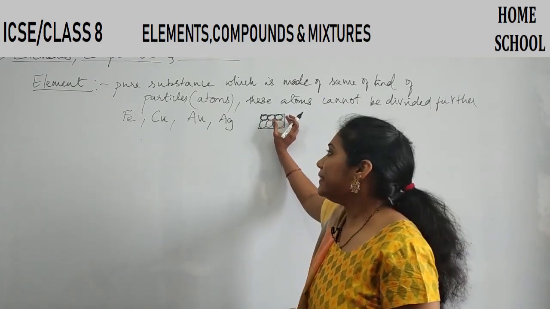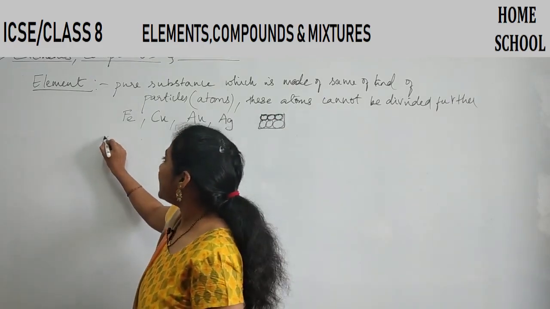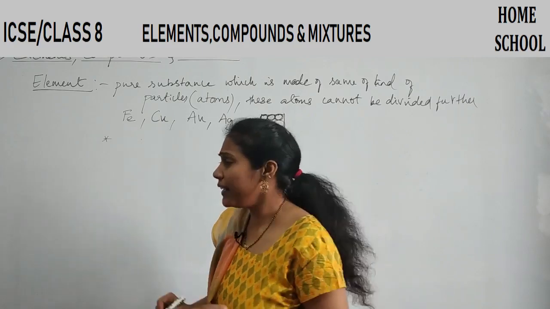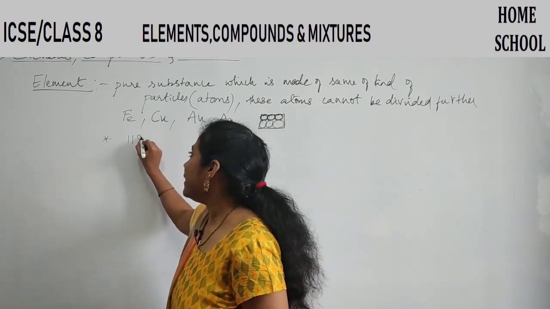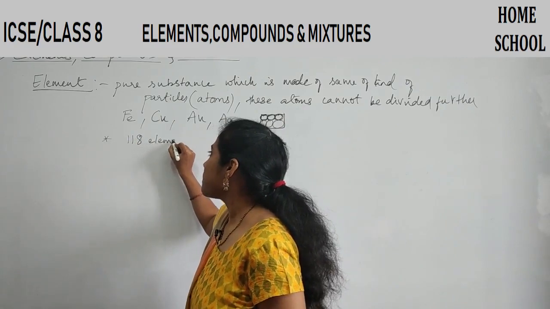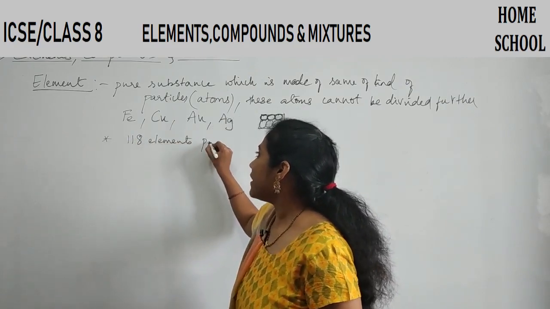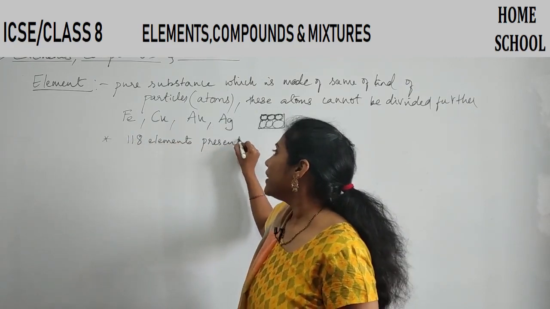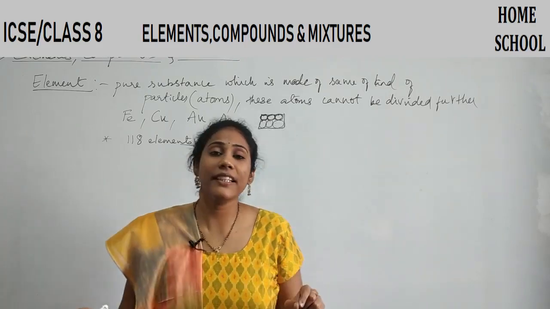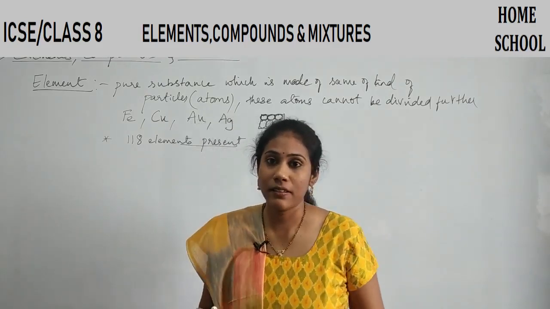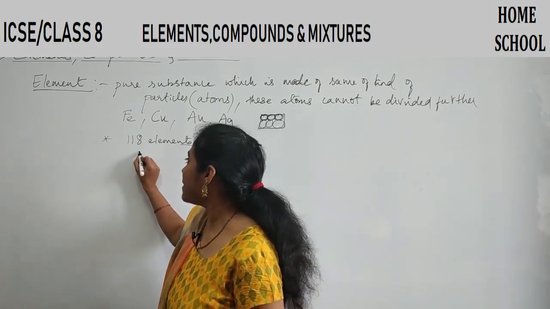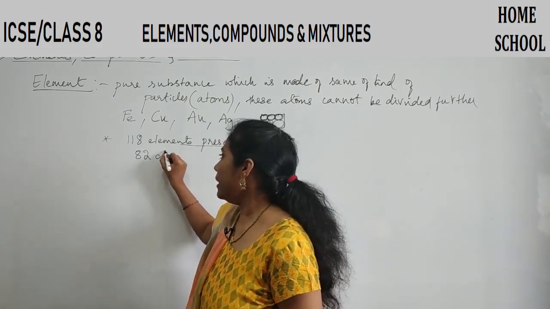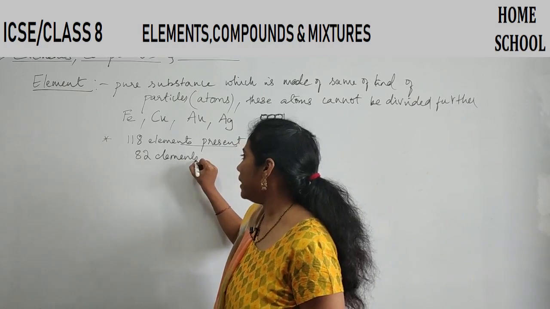And another point is, chemists have discovered 118 elements present in our nature. So right now there are 118 elements. Among these 118 elements, 82 elements are normal.